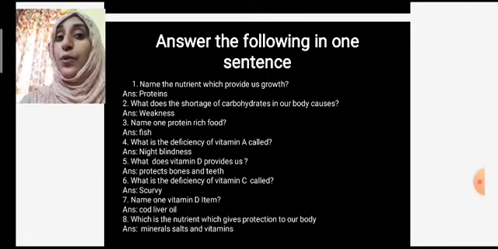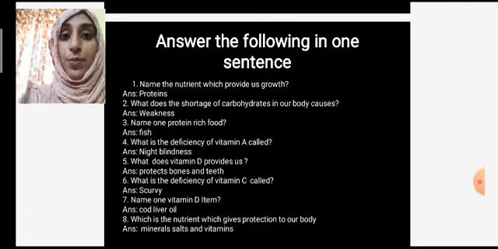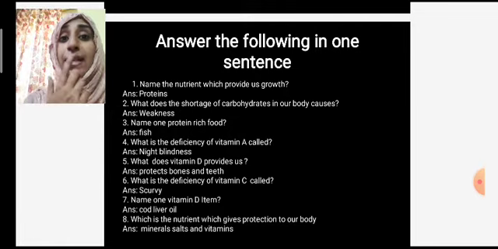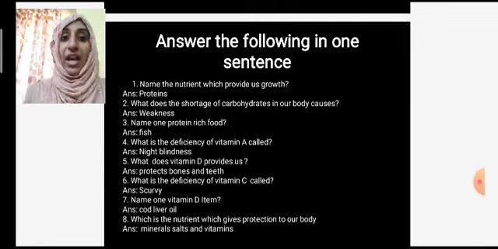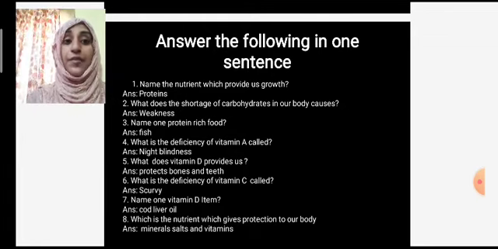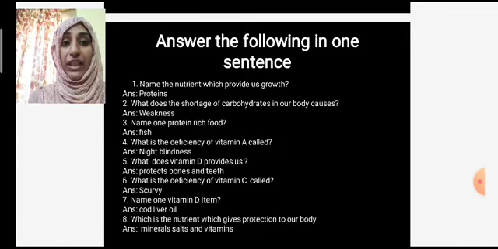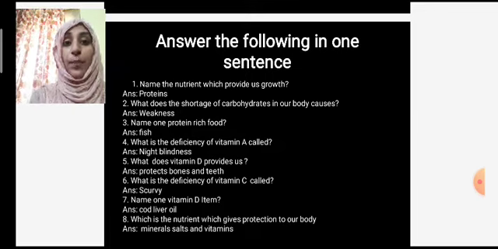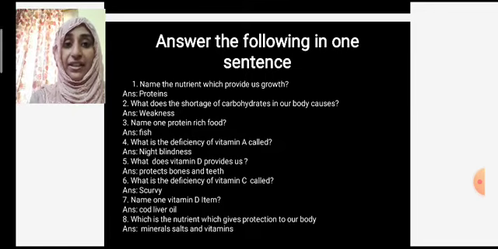Students, what are the nutrients? Yes, carbohydrates, proteins, fats, minerals and salts, vitamins. These all are what? They are called, sorry, they are called nutrients. One of the nutrients which provides us growth is proteins. Let's go with another question.